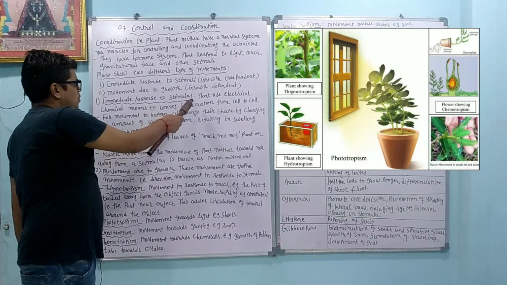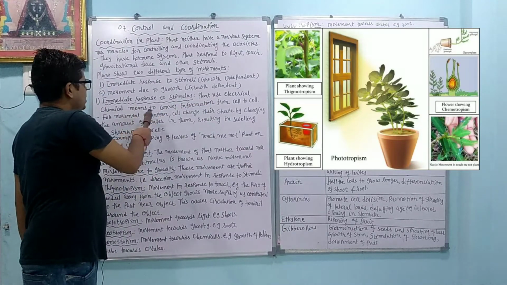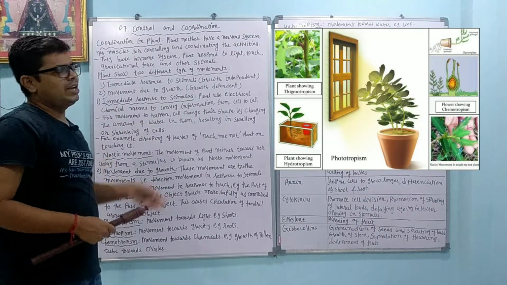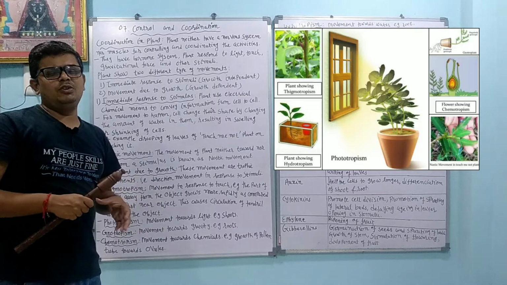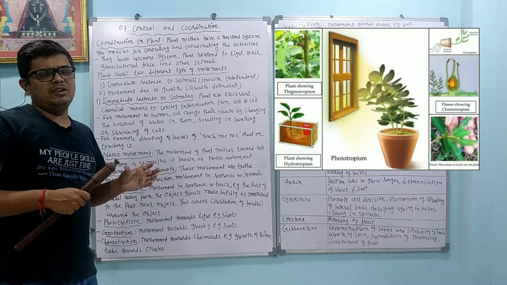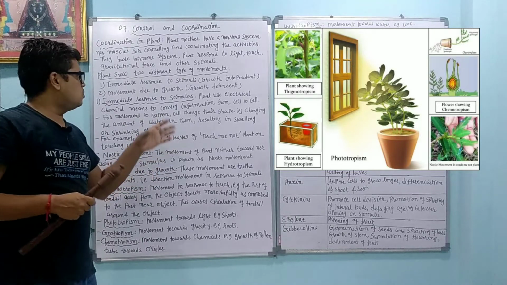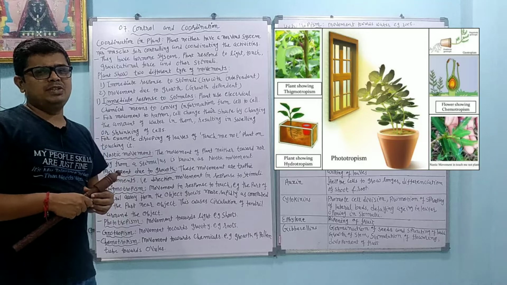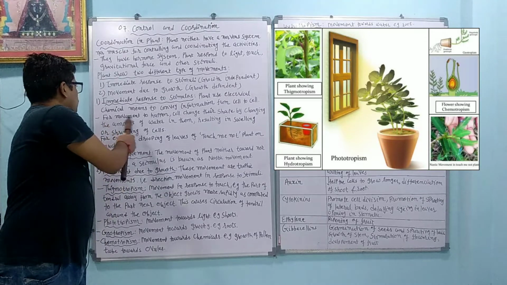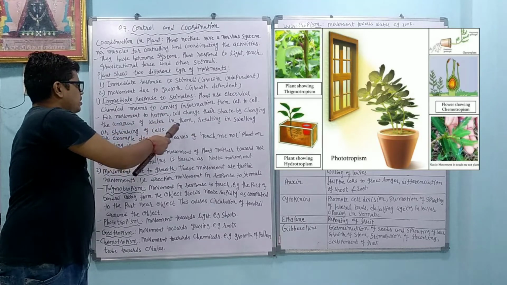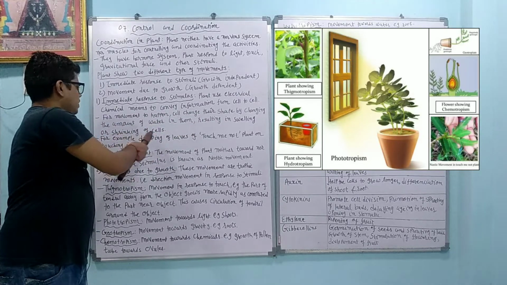Immediate response to stimulus: plants use electrical chemical means to convey information from cell to cell. Everything in the universe is made up of electrons, so in plants also electrons and chemicals are present. So plants also use electrochemical means to convey information from cell to cell. For movement to happen, cells change their shape by changing the amount of water in them, resulting in the swelling or shrinking of the cell.